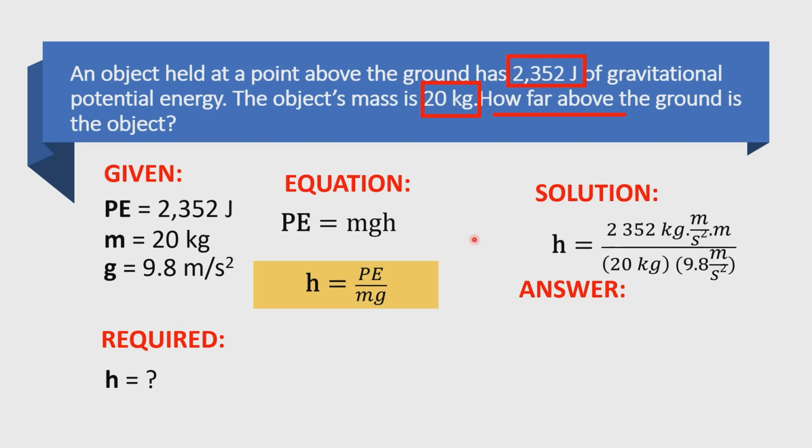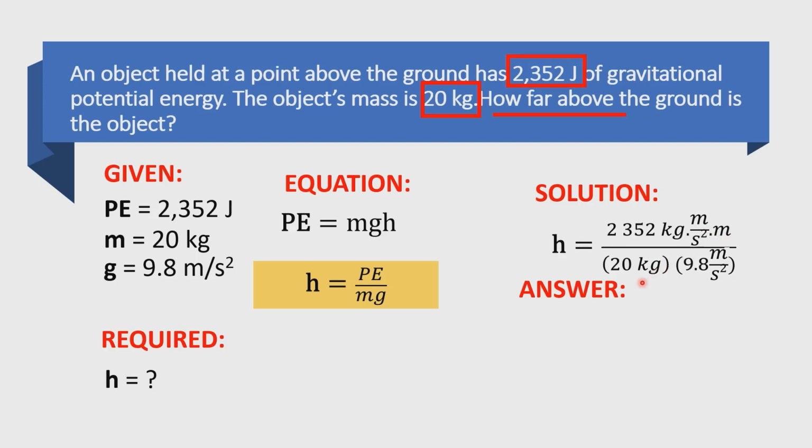Okay. So the solution would be like this. So we have 2,352, PE, that is kg m squared per second squared multiplied by m. So as you can see, I wrote all the units here so we can see what cancels. Because the joule is equivalent to kg meter per second squared multiplied by m. Instead of writing joule here, if I write joule here, it will not cancel. So I use the expanded unit for you to know what are the units that we're going to cancel.